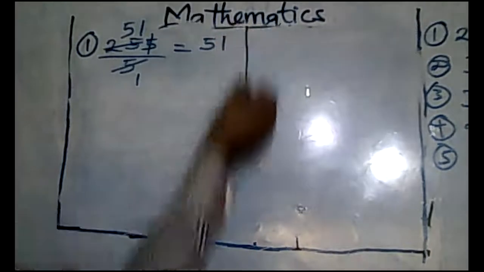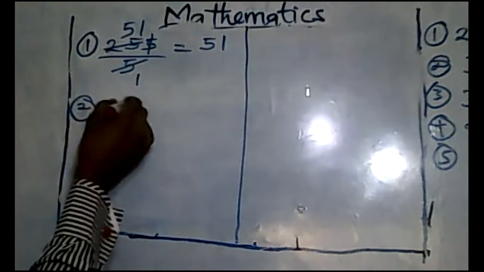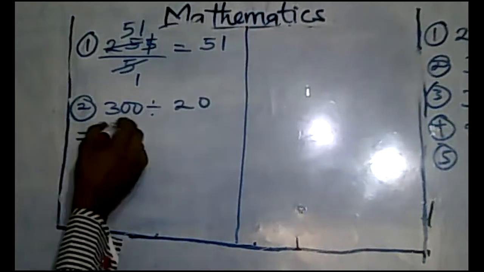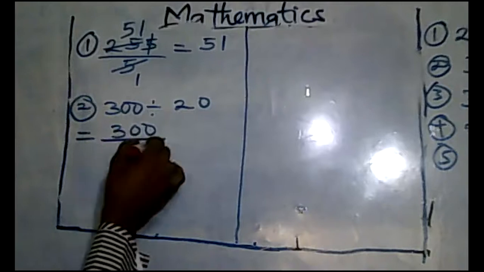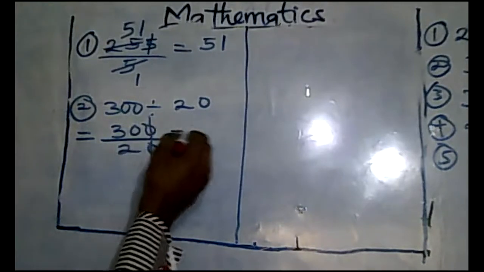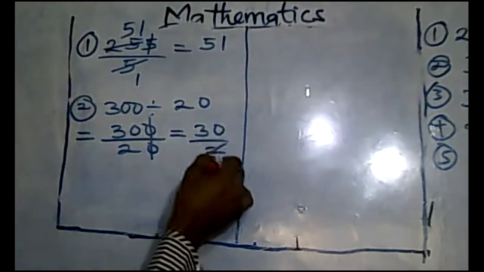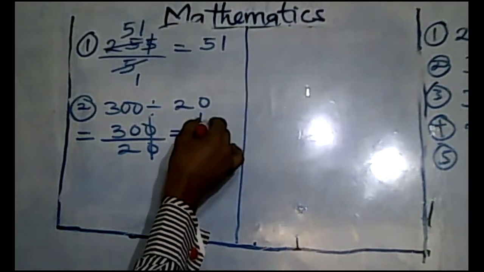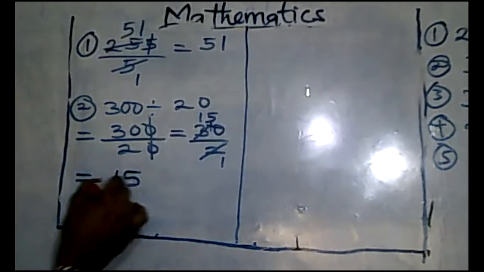Okay, let's take number 2. Number 2 says 300 divided by 20. This is how you do that. You write 300 over 20. These two zeros cancel out, all right? What you are left with is 30 over 2. 2 here 1, 2 in 3, 1 remainder, 1, 2 in 10, 5. Therefore, your answer to that one is 15.